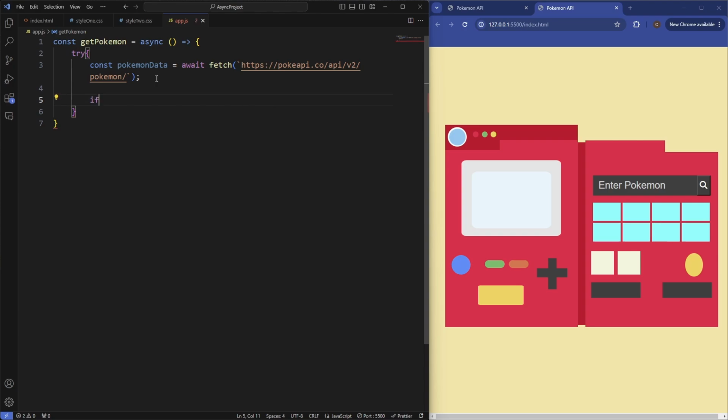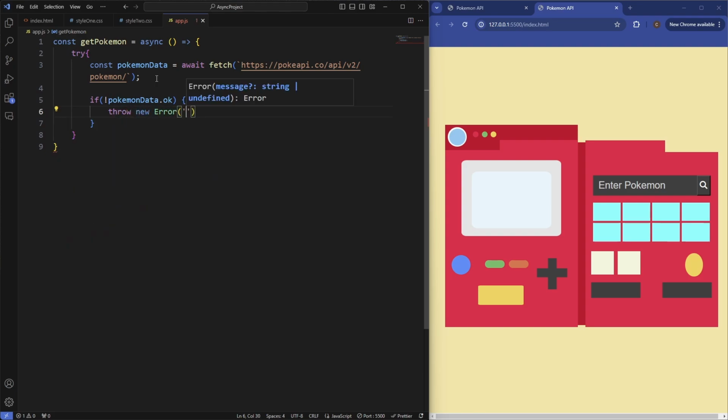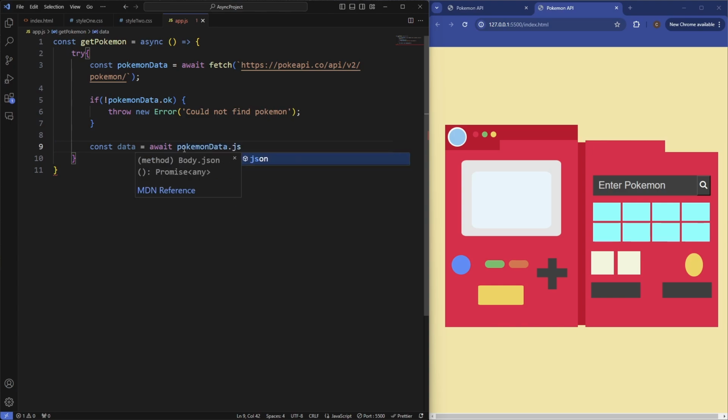So let's just do some validation here. So we'll say if the pokemonData is not okay, so using the exclamation mark at the start there, then we'll just throw an error saying new Error, could not find Pokemon. So after that validation, we'll just fetch the data or turn it into a JSON format. So we'll say const data equals await, and then we'll grab the pokemonData, which we'll be awaiting, and then we'll return it as JSON.